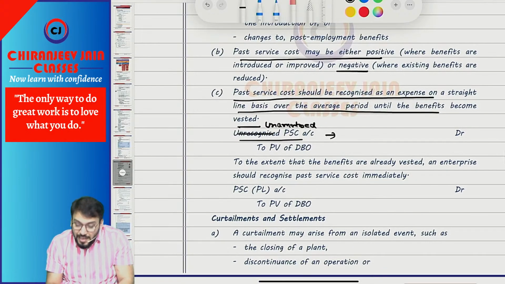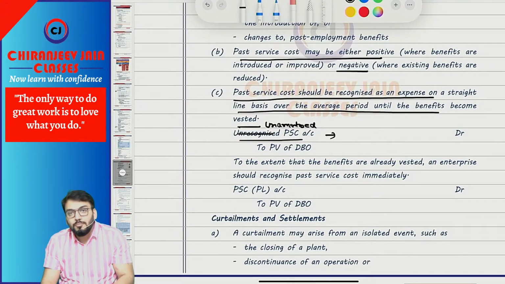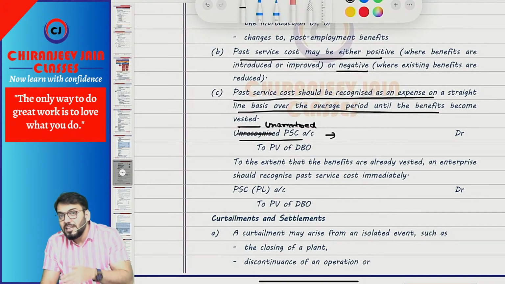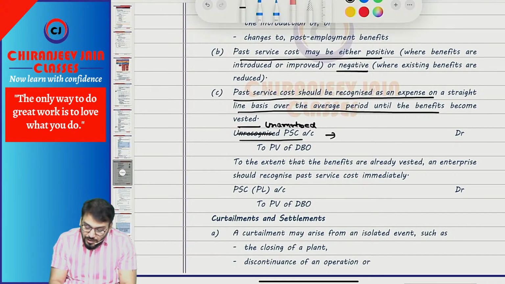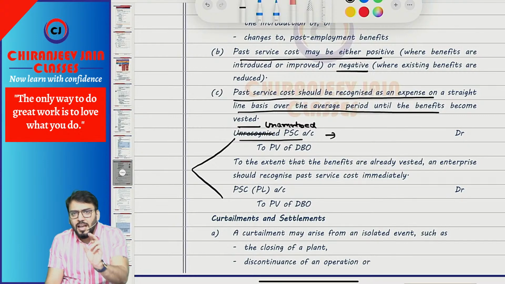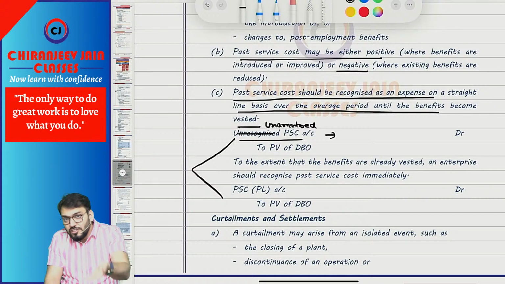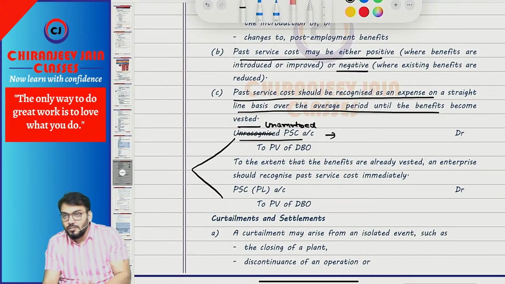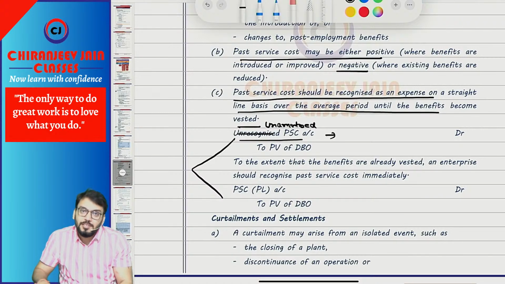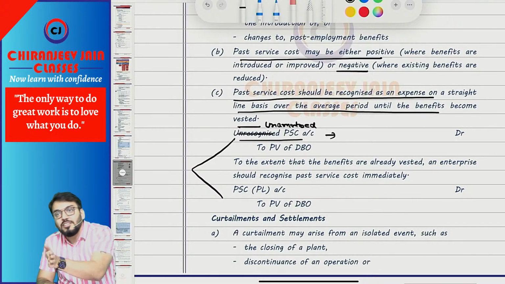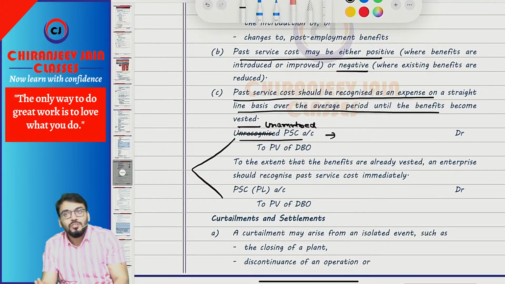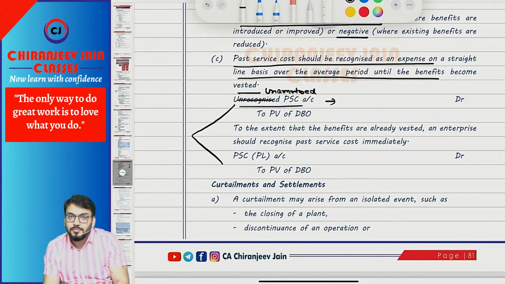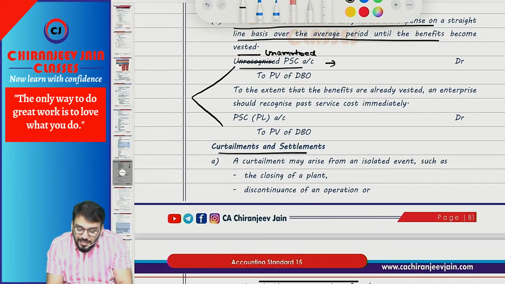But if the plan is already vested, then what journal entry do you pass? Past service cost to present value of DBO, and the past service cost will be charged to PL immediately. So this is very important. They will give you some amount and ask for which employees it will be charged to PL immediately, and for which employees it will be deferred and amortized in the remaining vesting period. So for vested, immediately; for unvested, during the remaining vesting period. This much only you need to remember. Understood this point? The next point is curtailment and settlement.